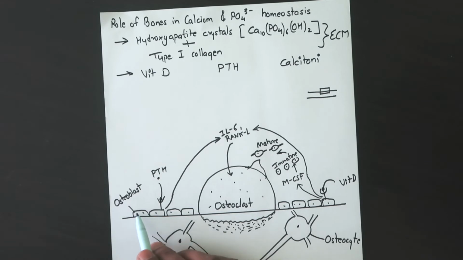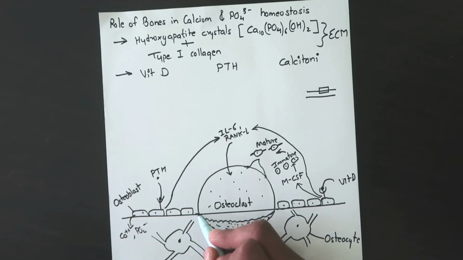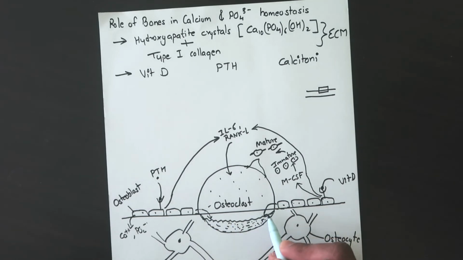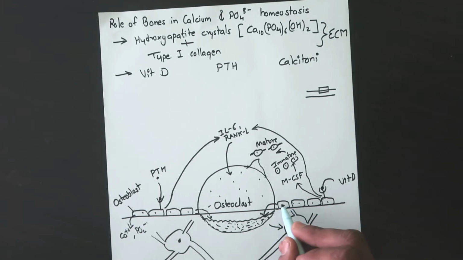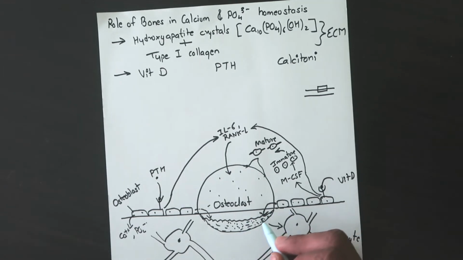Now, the function of these osteoblast cells is to deposit calcium and phosphate into this space, right? So this blank space over here is eaten up by the osteoclast cells. Now these osteoblast cells will arrive into this space and they will secrete calcium and phosphate, and they will deposit at this space right here, and they will convert into osteocytes. So when osteoblast cells are surrounded by their own secretions, the calcium and the phosphate, they convert into osteocyte cells.